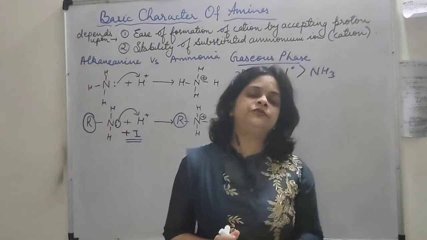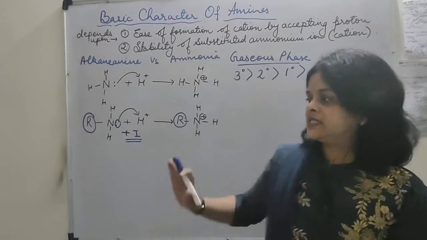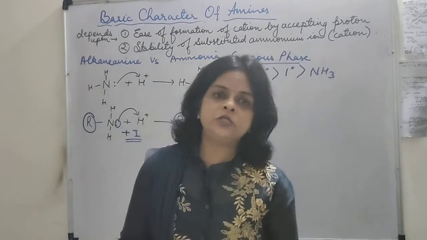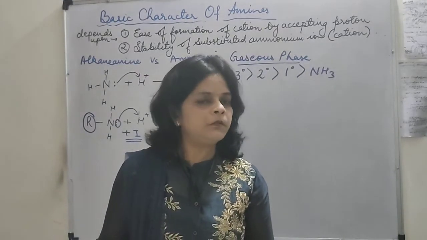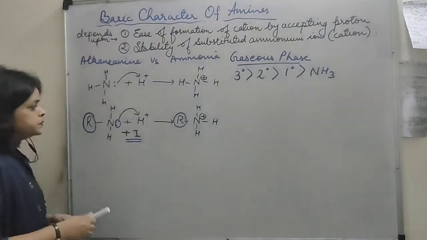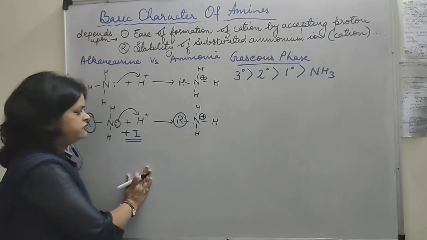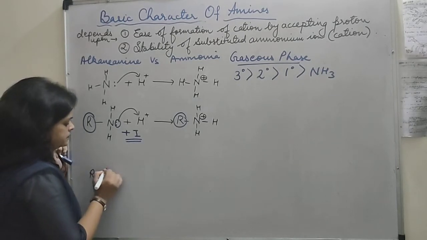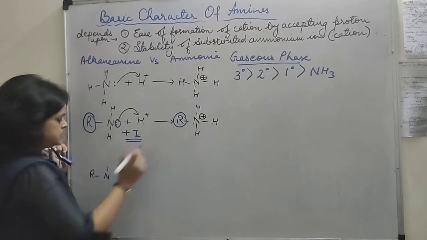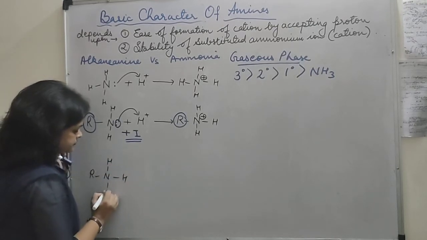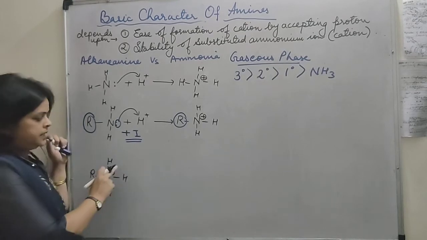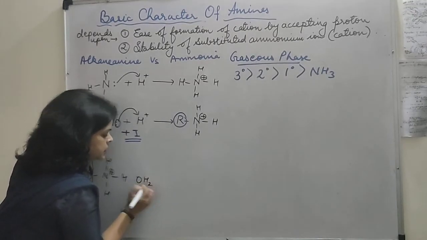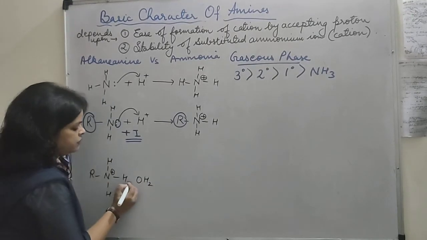But in the aqueous phase, students, we will notice that for the stability of the cation, there is one more factor responsible, that is the solvation by the water molecules. So let's draw the structure. Suppose I am taking the example of this primary amine only, RNH3+. I am taking this cation only, students, RNH. Okay, it is having 3 hydrogens.